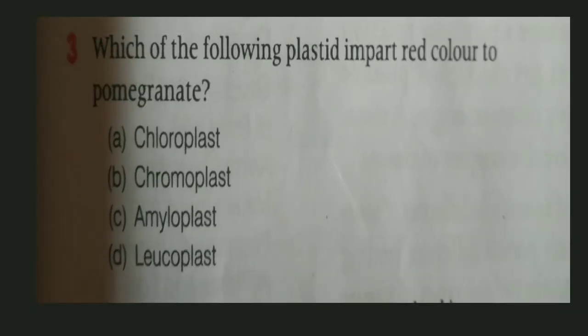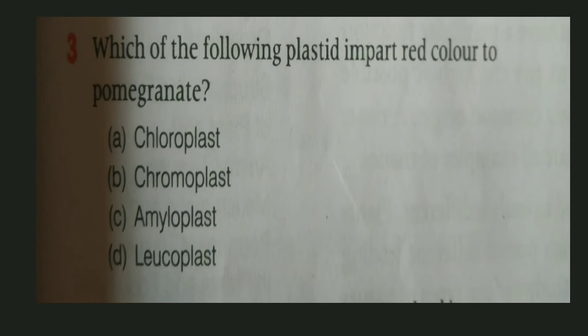Okay. Question number 3. Which of the following plastid imparts red color to pomegranate? Again the word plastid came, and I hope you are very clear about the plastid, that plastid is one of the organelles present inside plant or animal? Yes, dear student, plastid is an organelle which is present only in plants. Also there are different types of plastids available.